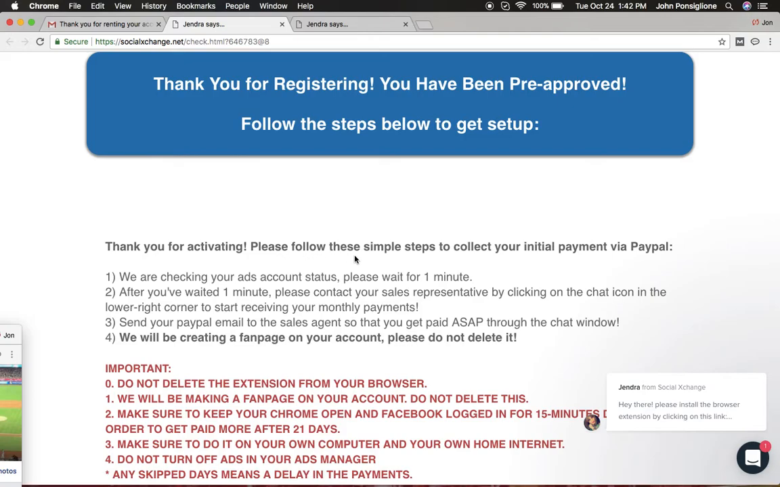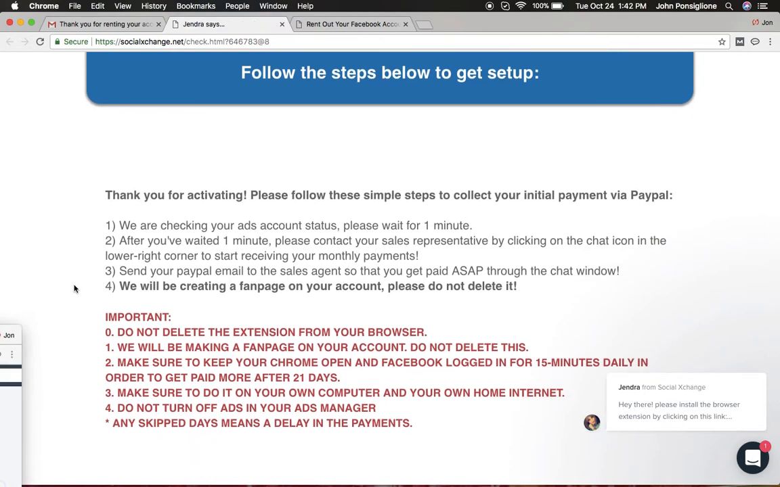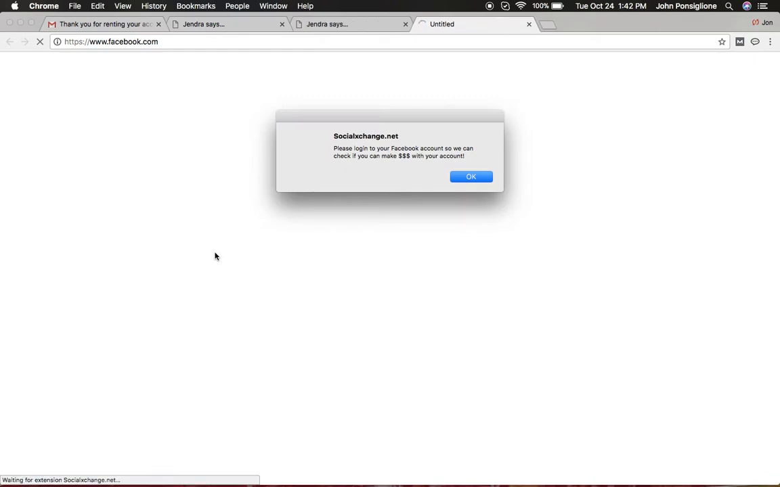Thank you for activating. Please follow these simple steps to collect your payment. So now it says, we're checking your ads. Please wait for 1 minute. After you've waited, okay, here. So now this pops up.